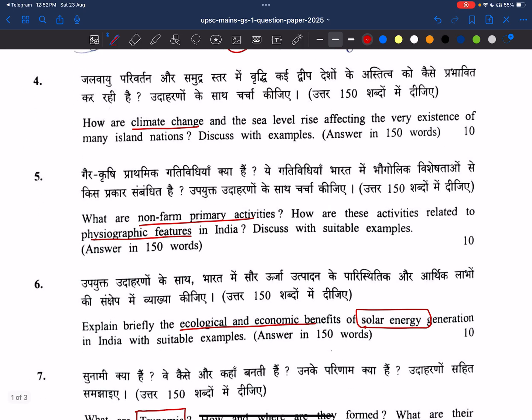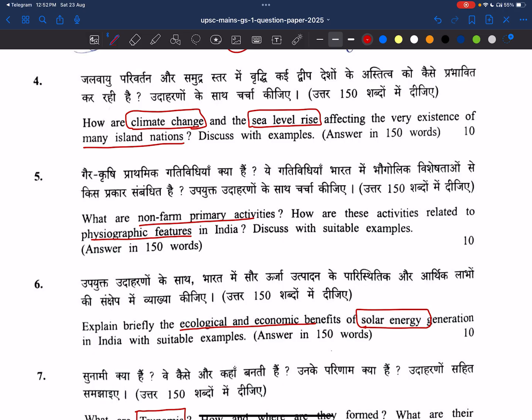Now see climate change. Of course, UPSC's most favorite topic is climate change, even in the prelims. Now see what the question is: how are climate change and sea level rise affecting the very existence of many island nations? We know all these things are in the news. Many island nations are getting submerged. Indonesia is among the worst affected.